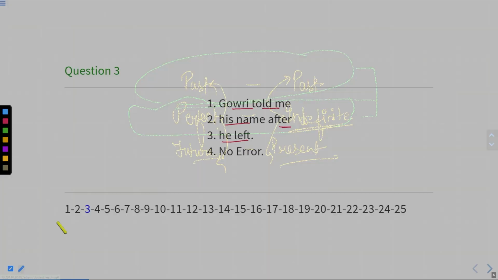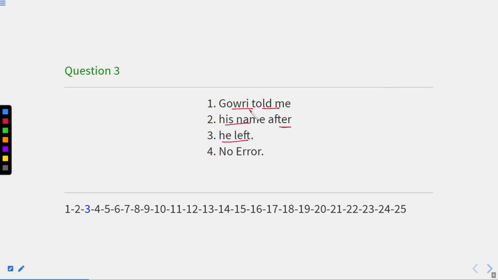Now here, if we see the sentence, Corey told me his name after he left. Now, which action took place first? That he left first. And Corey told me his name afterwards. So this has happened before.